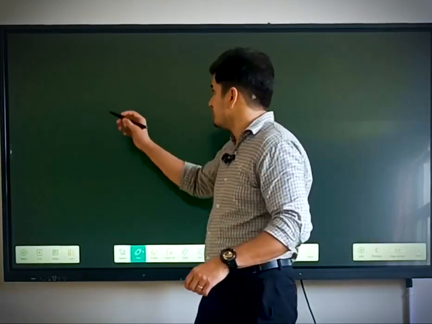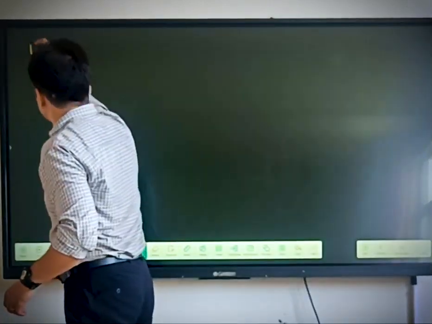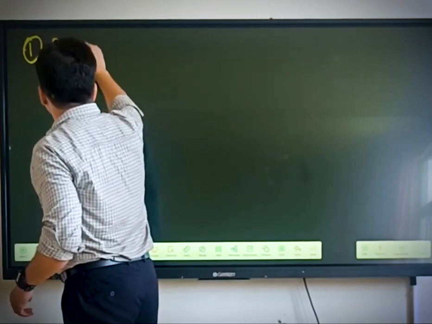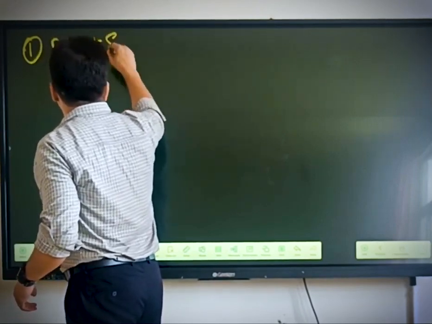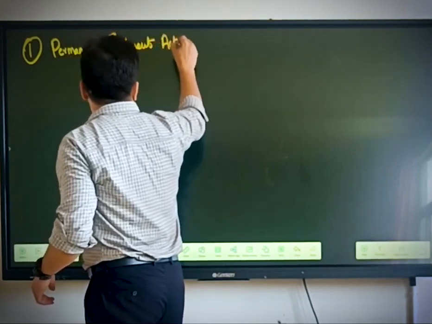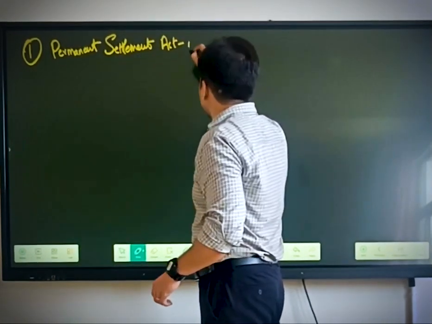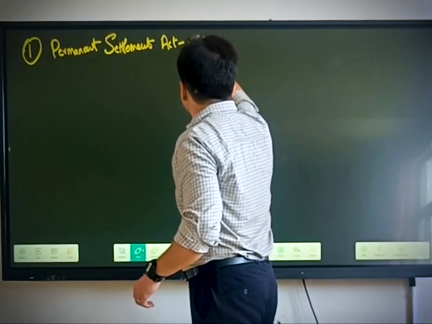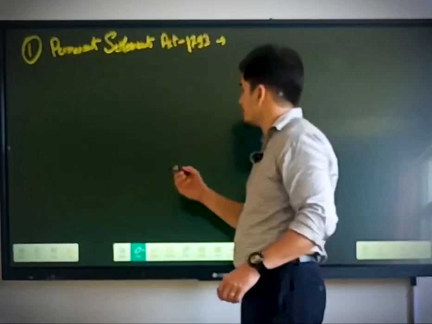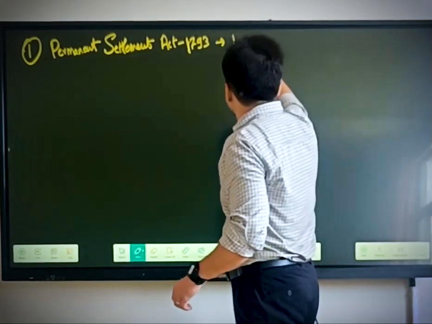So the first revenue system was introduced in the form of Permanent Settlement Act. It was introduced in the year of 1793, and during that time the Governor General of India was Lord Cornwallis.